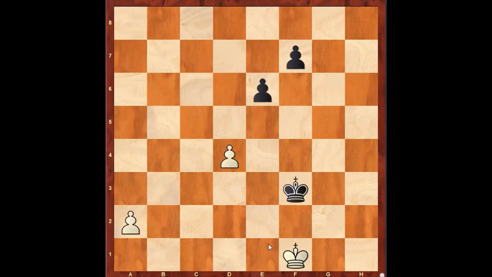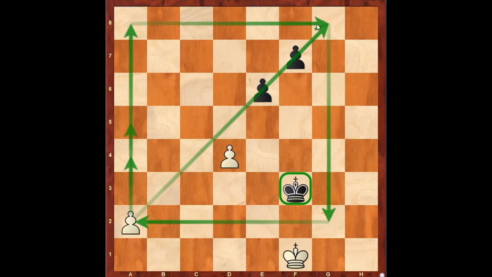Let me show you another example. In this position, it is white to play and win based on the concept of the rule of the square. This position is one of my favorites. Here white has an outside passed pawn on a2, and the black king is already in the square that I have mentioned here. So the black king can stop the outside passed pawn via this route. So our only aim is to block the black king from running to b7.